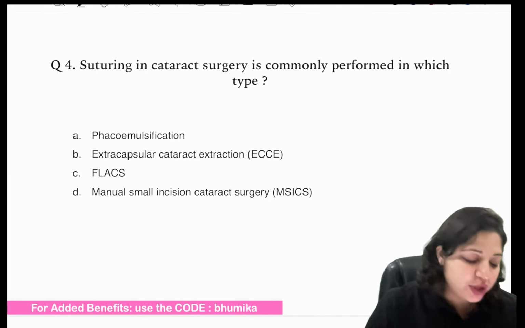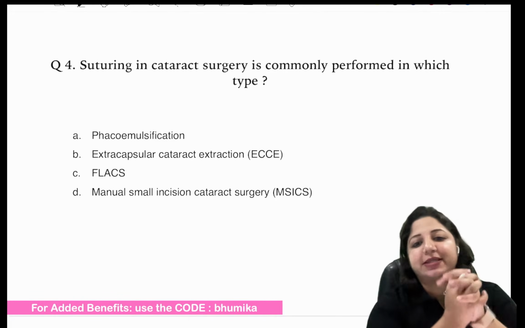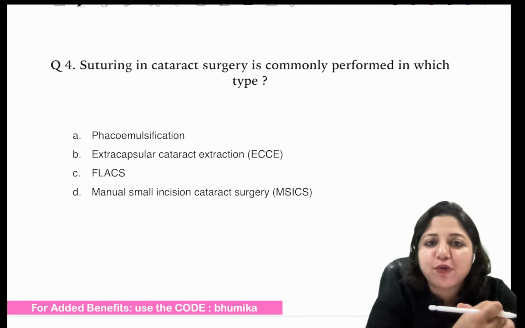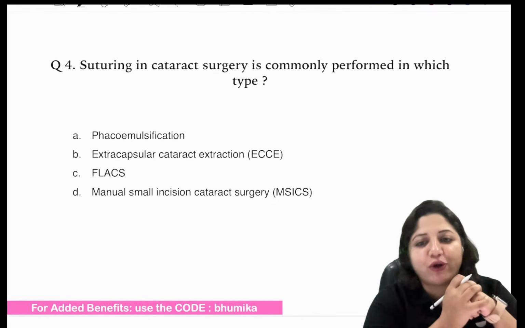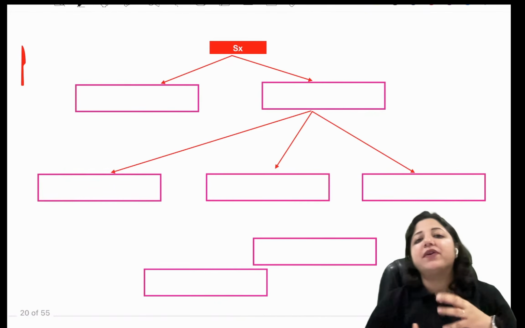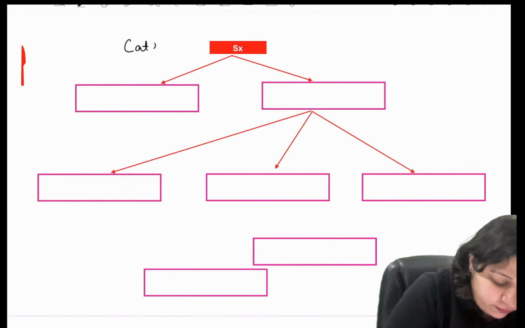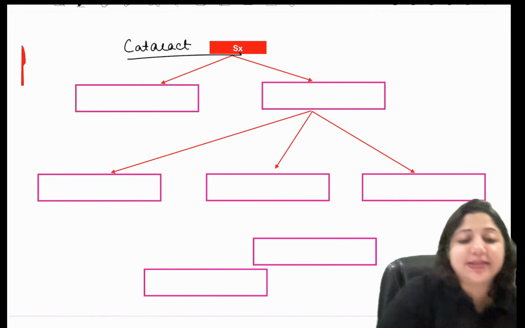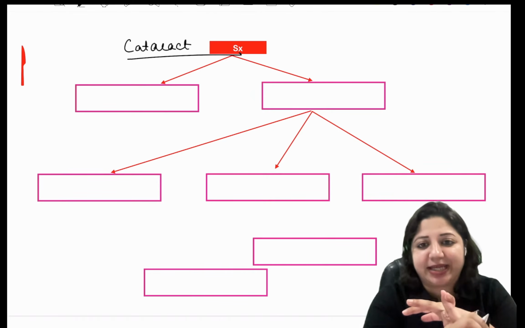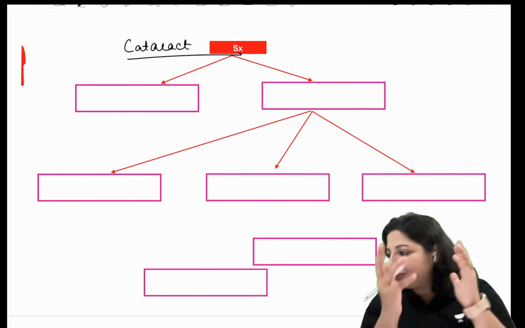And now we come to the question: suturing in cataract surgery is commonly performed in which type? So basically, the question is asking you about various types of cataract surgeries that you should know. The options are phacoemulsification, ECCE, FLACS, or manual small incision cataract surgery. Whenever we talk of cataract surgery, the important things are the types of cataract surgeries, the incisions that are given, and how we do them.